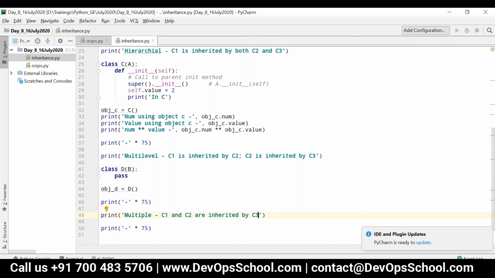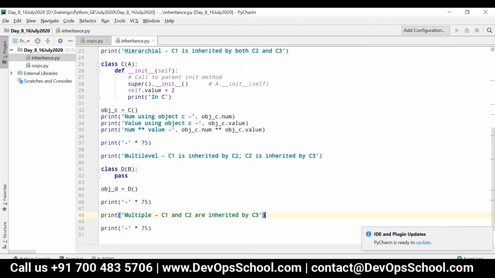In Java it is possible, but through the concept of interfaces. In PHP it is possible, but through the concept of traits. Directly you can't do that, but in Python you can directly do multiple inheritance.